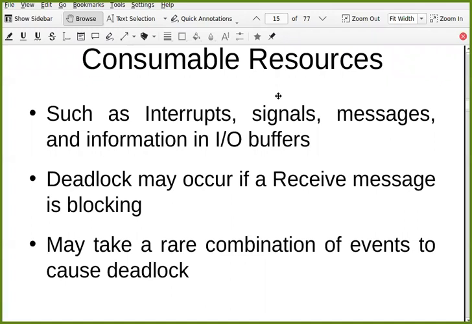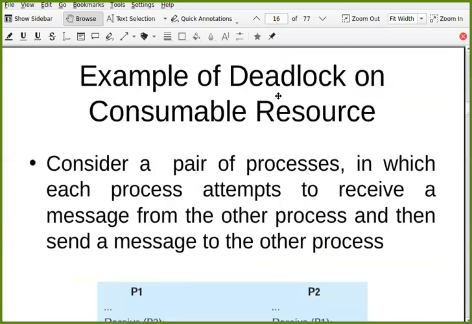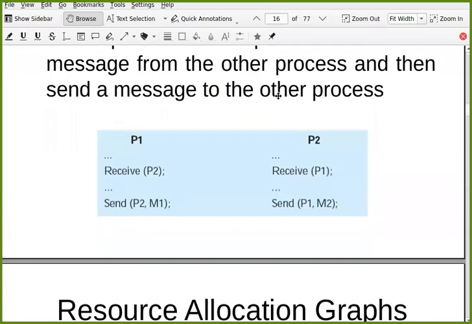If receive is blocking, and P1 is waiting for a message from P2 and P2 is waiting for a message from P1, and this receive function is a blocking call, then this is deadlock. None of them can go further, because after receiving a message from the other, they will send a message to that one. So this is not going to work, and this is deadlock.